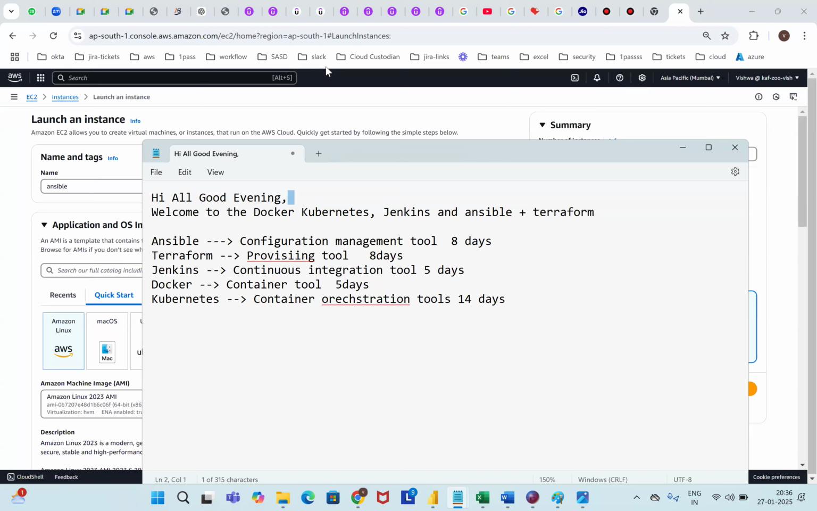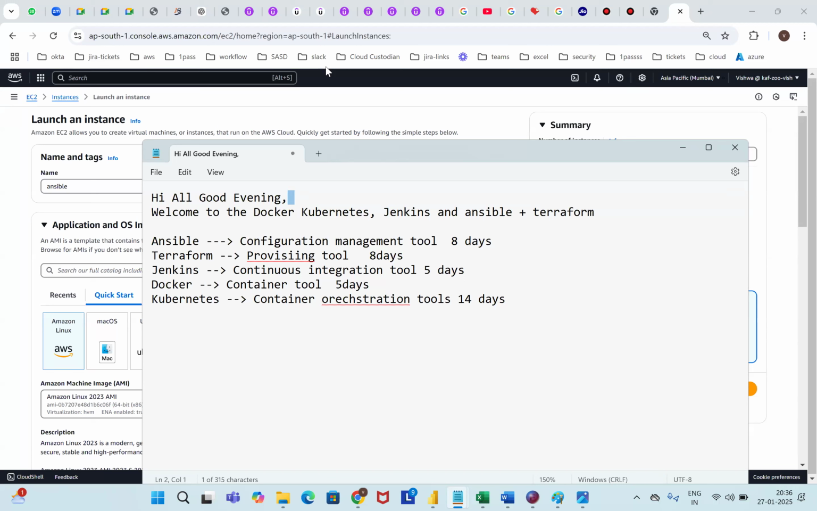In Jenkins, what syllabus are we going to cover? Jenkins master-slave setups, parameterized jobs, and pipelines: how to write the pipelines and how to execute them. Also how to integrate and how to add plugins for all the tools.